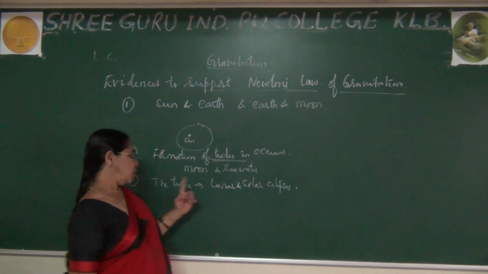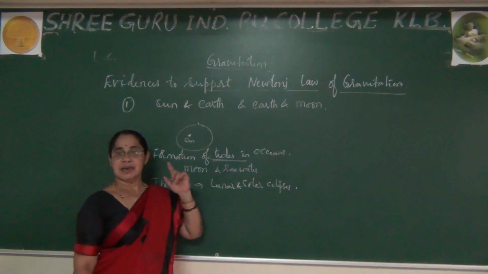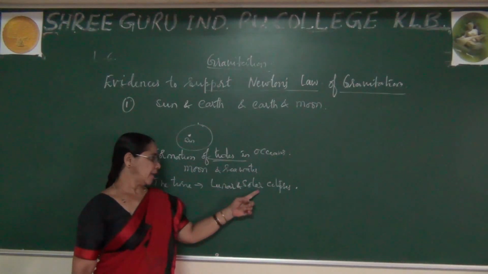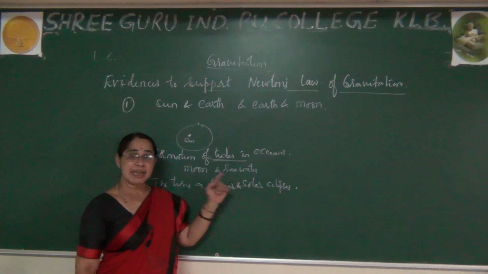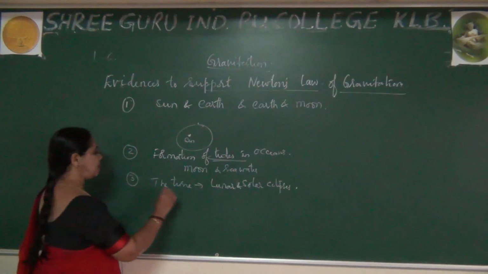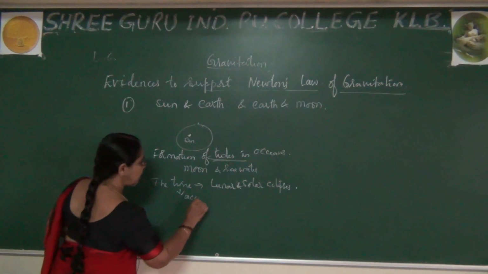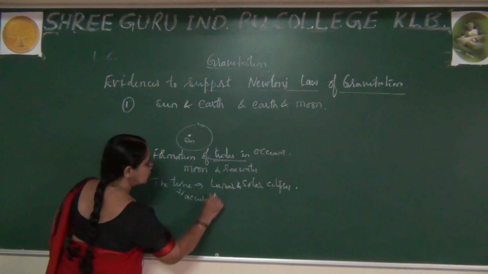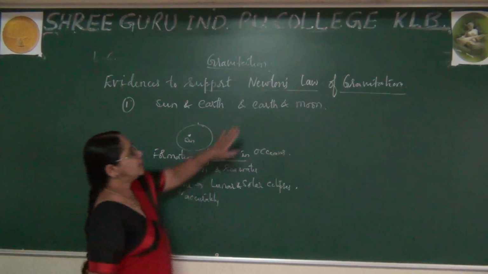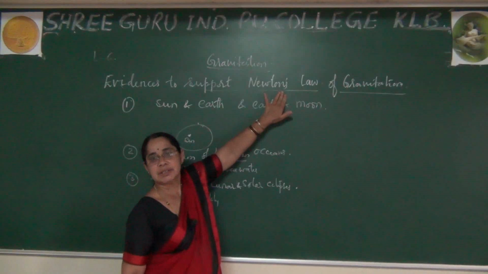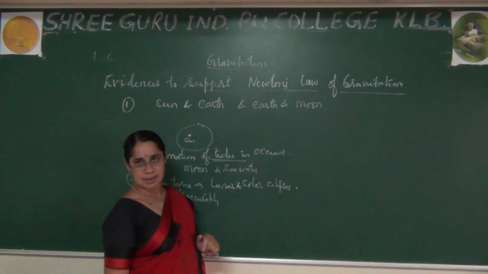So the time when the lunar eclipse will occur and when the solar eclipse will occur can be accurately calculated with the help of Newton's law of gravitation.